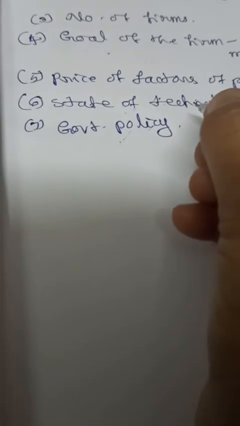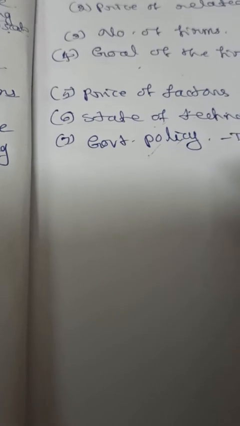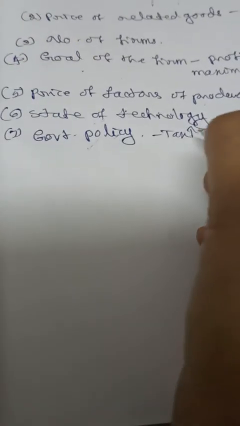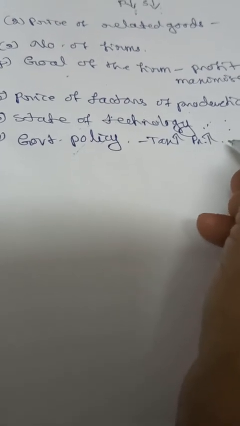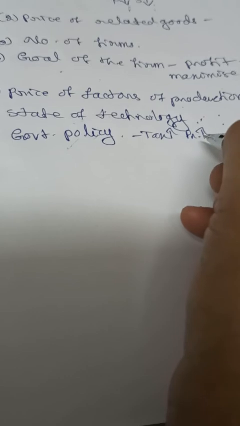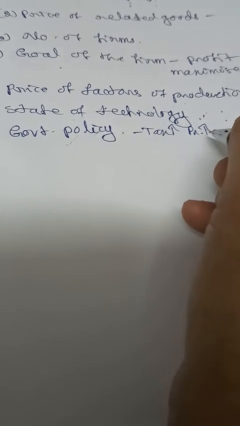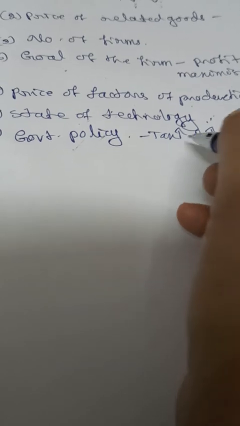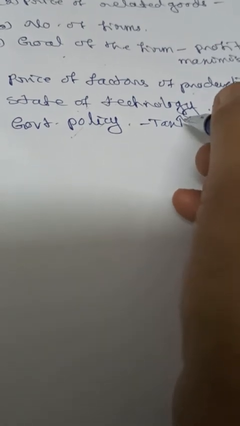Then it depends on government policy with regard to tax and subsidies. If the tax is more, automatically the price of the product will increase. When the tax rate is more, the price will increase, but the seller will not get any extra profit due to the rise in price because he has to pay the tax to the government. So he will not get any additional profit. So even if the price is more, supply will not be more.